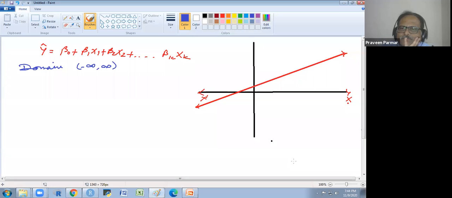Domain is the value we put for the x: x1, x2, xk. The value you could put is infinite. Got it? We could put any value. There is no range for that. Got it?